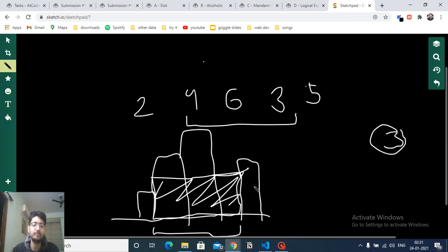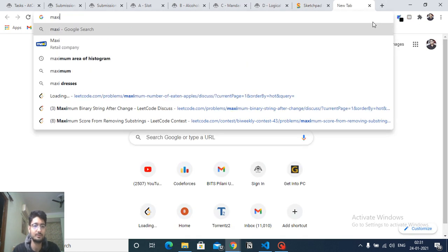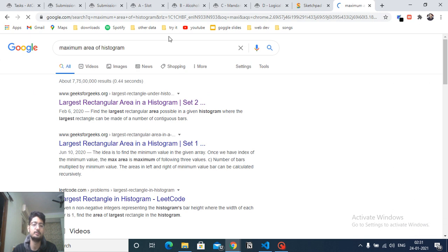You have to maximize the area of the rectangle in this histogram, which means that you just have to assume that these are the heights of some buildings, and find out the maximum area of the rectangle in a histogram. So it's a very standard problem, maximum area of histogram. This is the first problem, the maximum rectangle area in histogram.